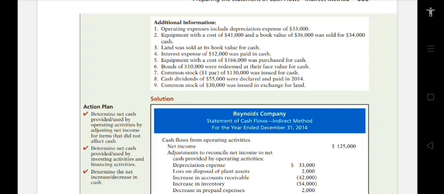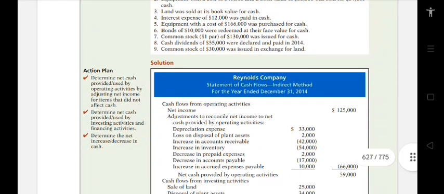Land was sold at its book value for cash. Interest expense of $12,000 was paid in cash. Equipment with a cost of $166,000 was purchased for cash. Bonds of $10,000 were redeemed at their face value for cash. Common stock, $1 par, of $130,000 was issued for cash. Cash dividends of $55,000 were declared and paid in 2014. Common stock of $30,000 was issued in exchange for land.